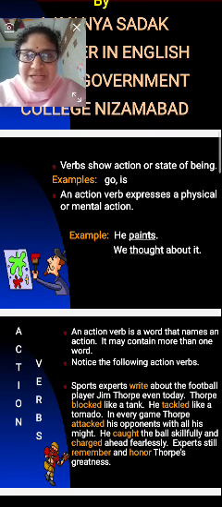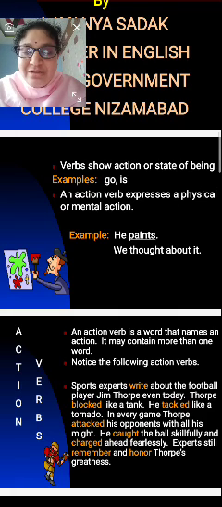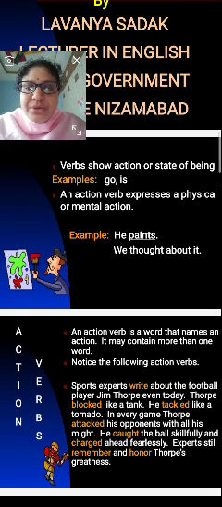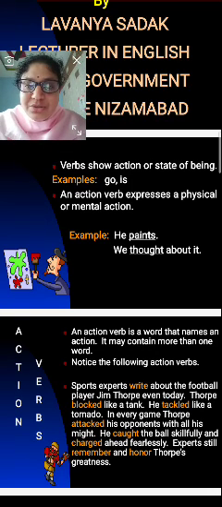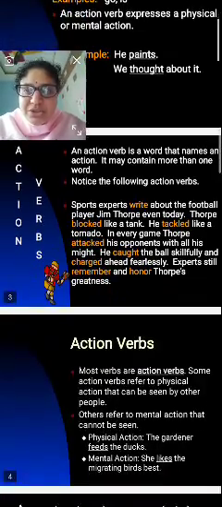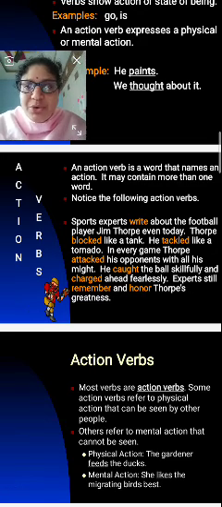Example: he paints. So what is he doing? You have to tell the action. What is the action going on? So you have to show that action. So, he paints. We thought about it.